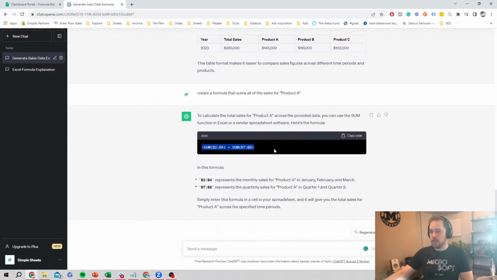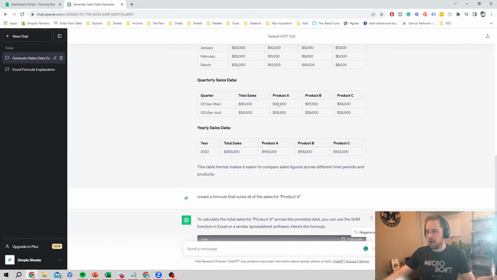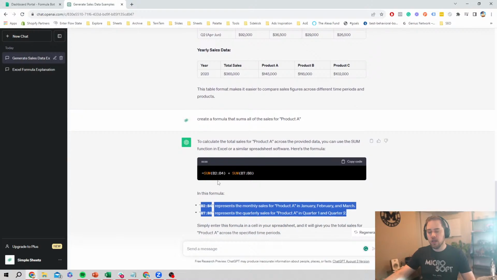But then you'll see here it is creating a formula for us, and of course it's explaining it to us as it goes so that we can understand, just as I was talking about a second ago, right? If for some reason this one's off by a little bit, right? I think this is probably actually going to be column C instead of B. I can then make those changes for myself as I'm going.